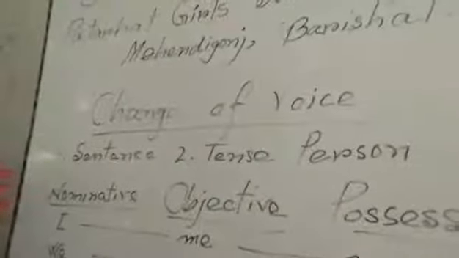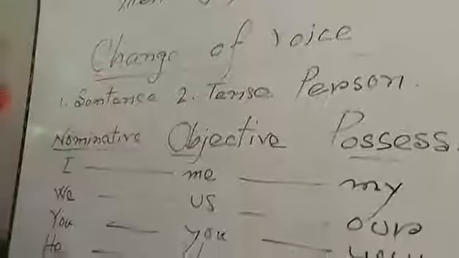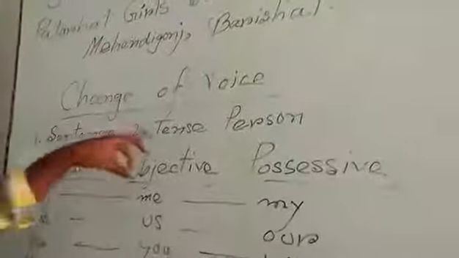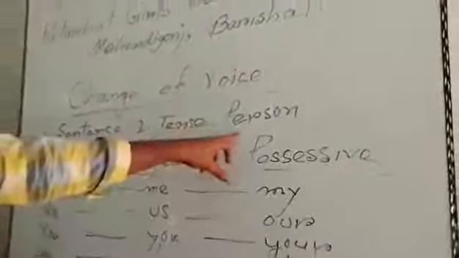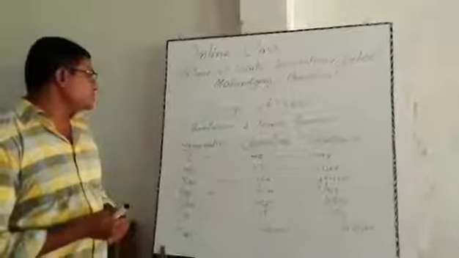Dear learners, at first I am to say that to change voice, from active to passive or passive to active, we must know about sentence, tense, person. Sentence, I mean sentence according to meaning: assertive, interrogative, imperative, optative, exclamatory, and generally assertive, interrogative, and imperative sentence.